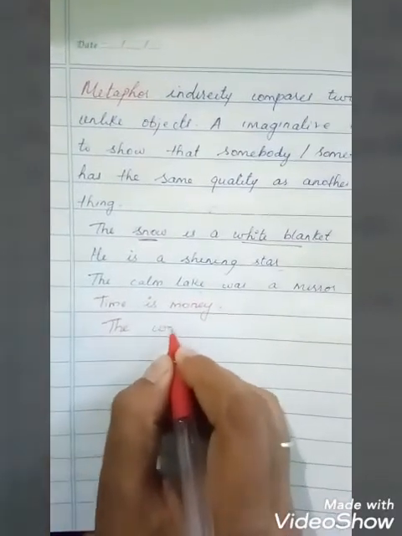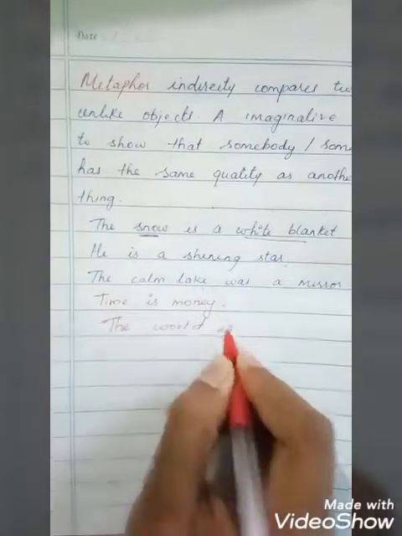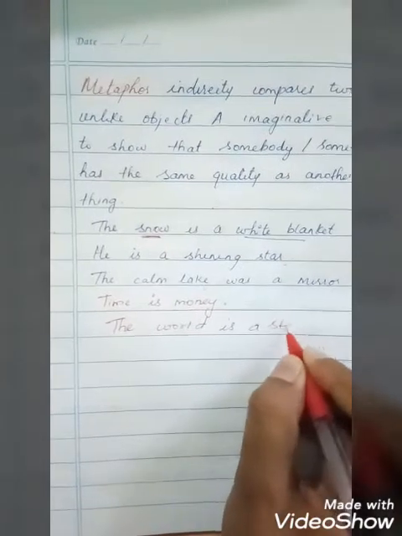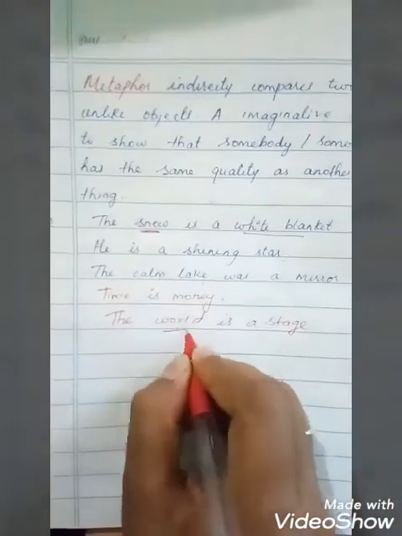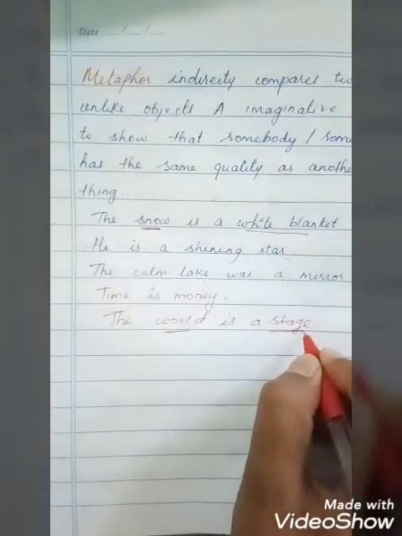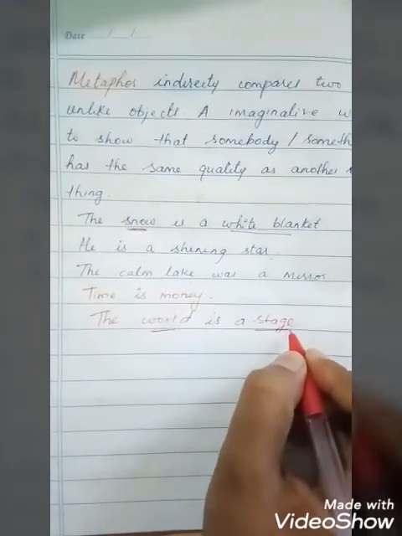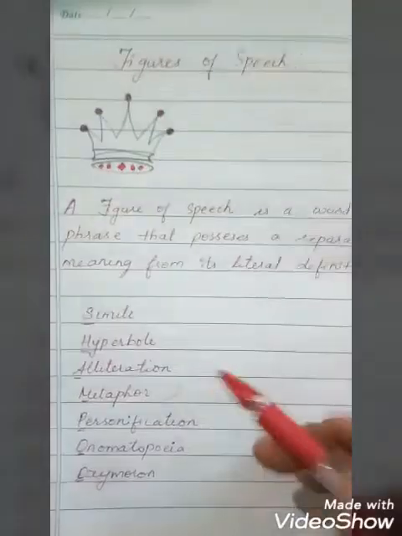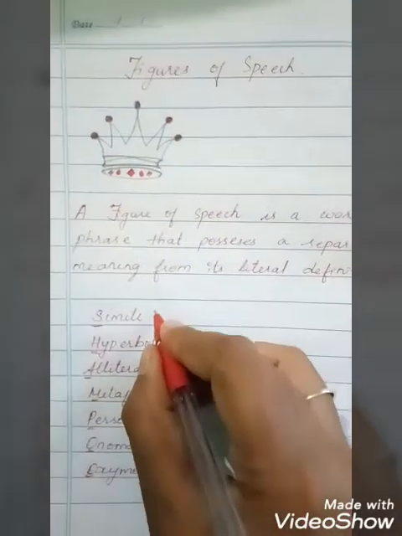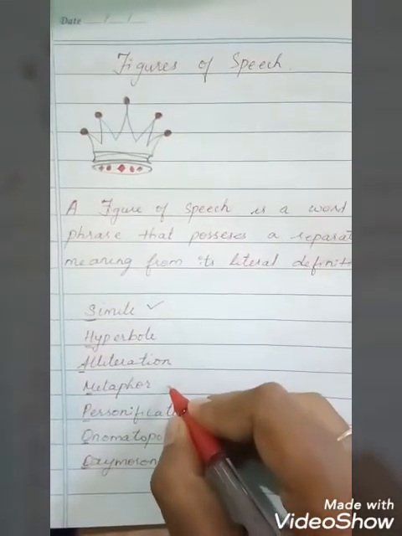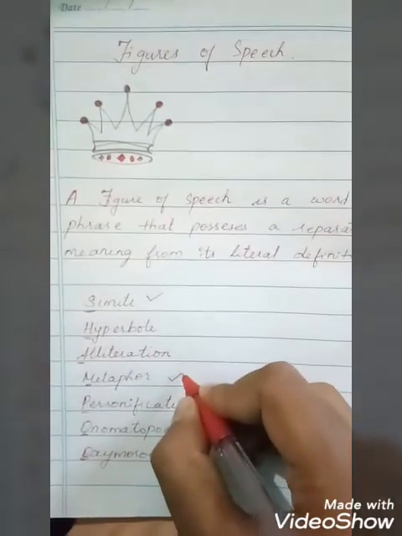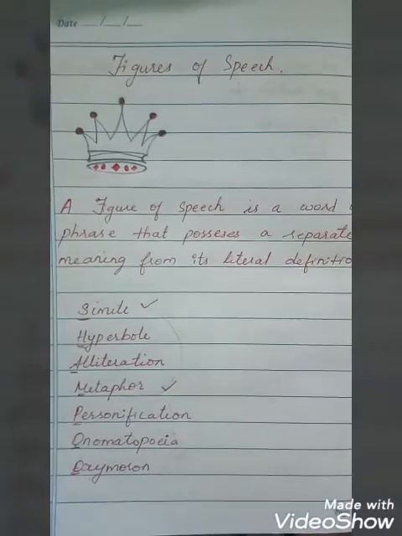The world is a stage. So here we are comparing the world with the stage. It is an indirect comparison. These kinds of indirect comparison are called metaphor. So today we have learned these two types, simile and metaphor, and the next figures of speech we will explain in the next class. Thank you, children.